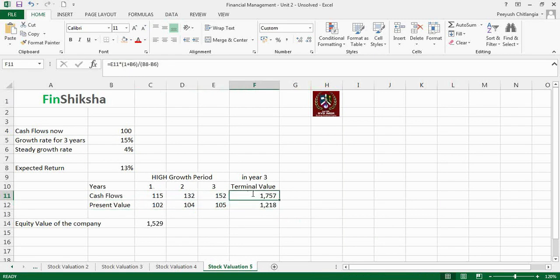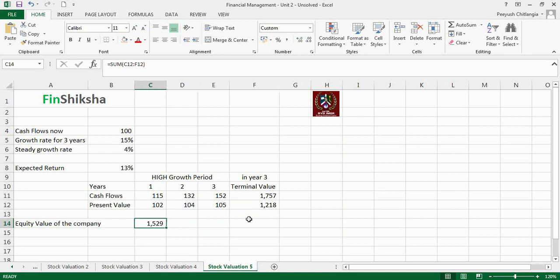Just be careful that the terminal year value is the last year's cash flow, so effectively you have to discount it by 3 years in this case, whatever the number of years. If the high growth period is for n years, the terminal year value has to be discounted by n years to reach the present value calculations, right?